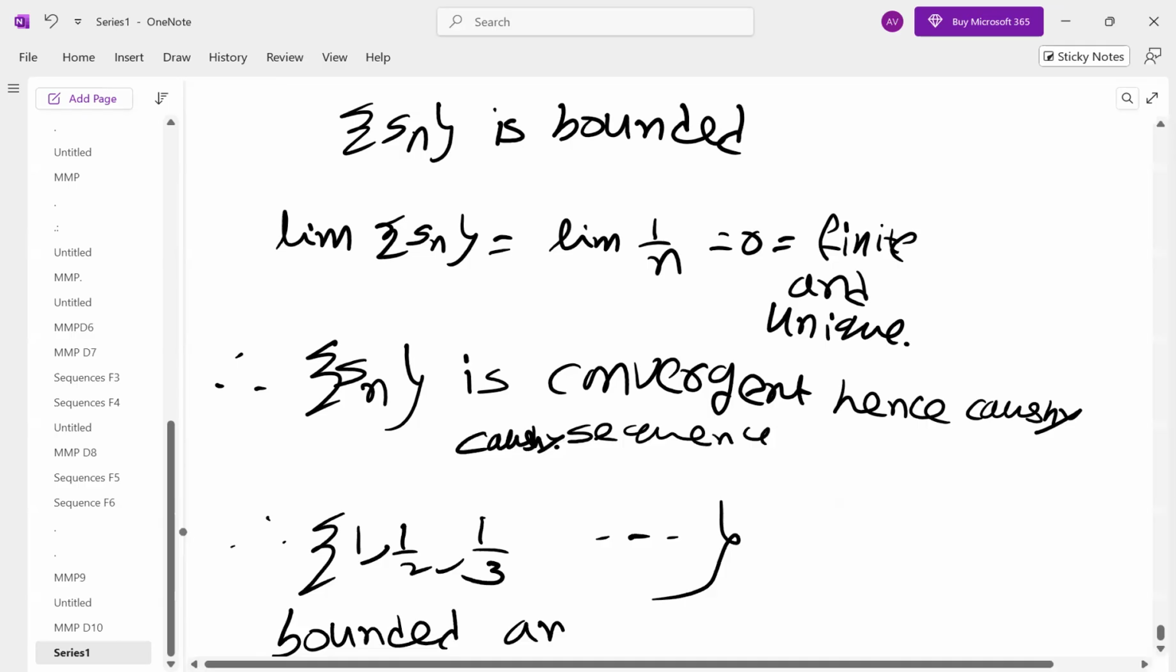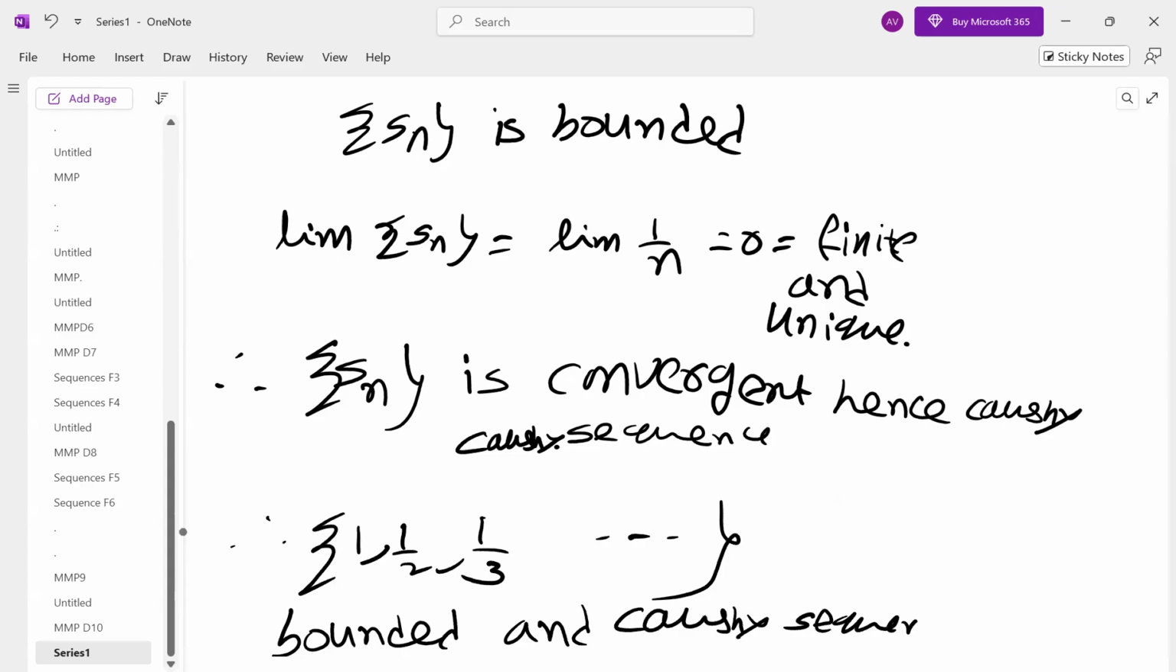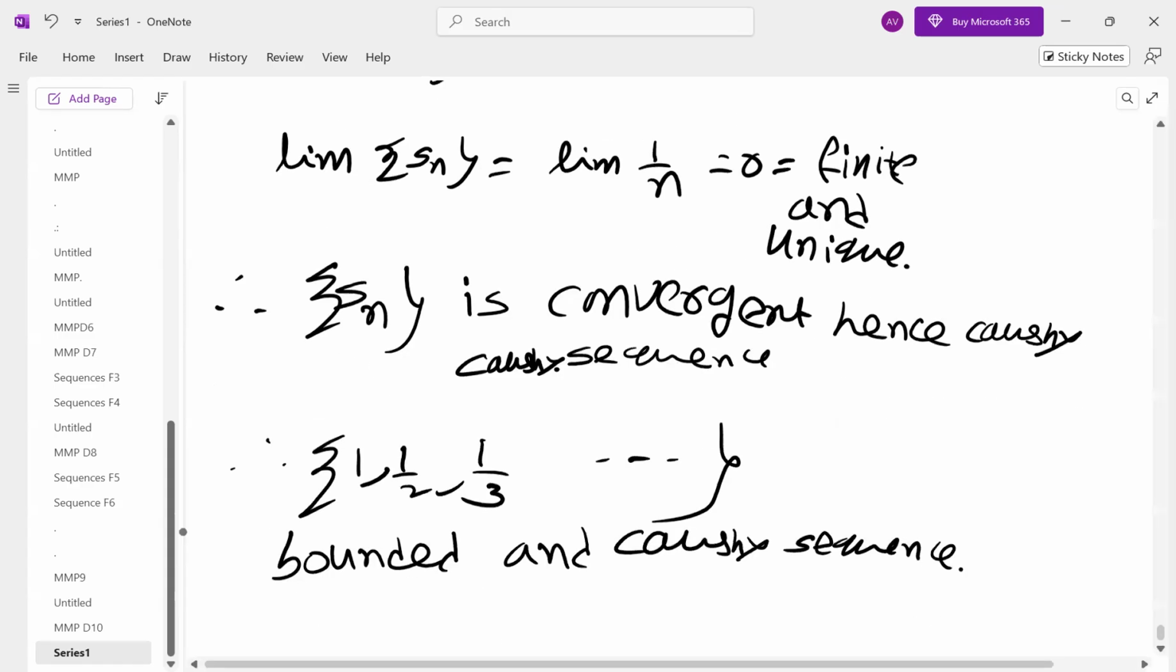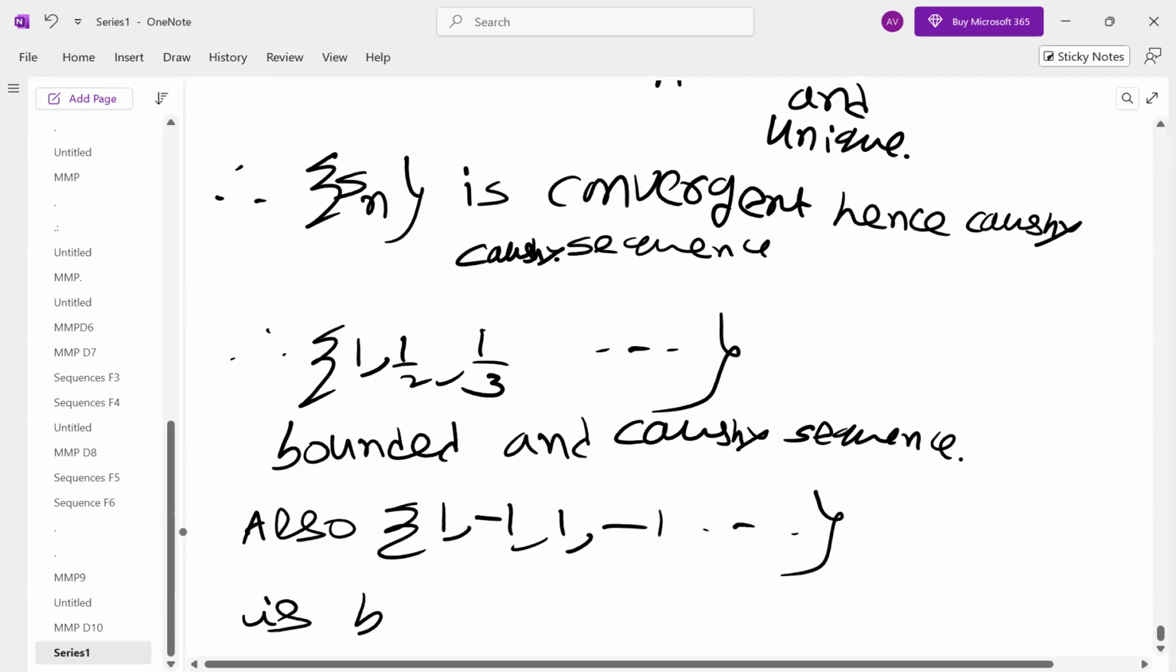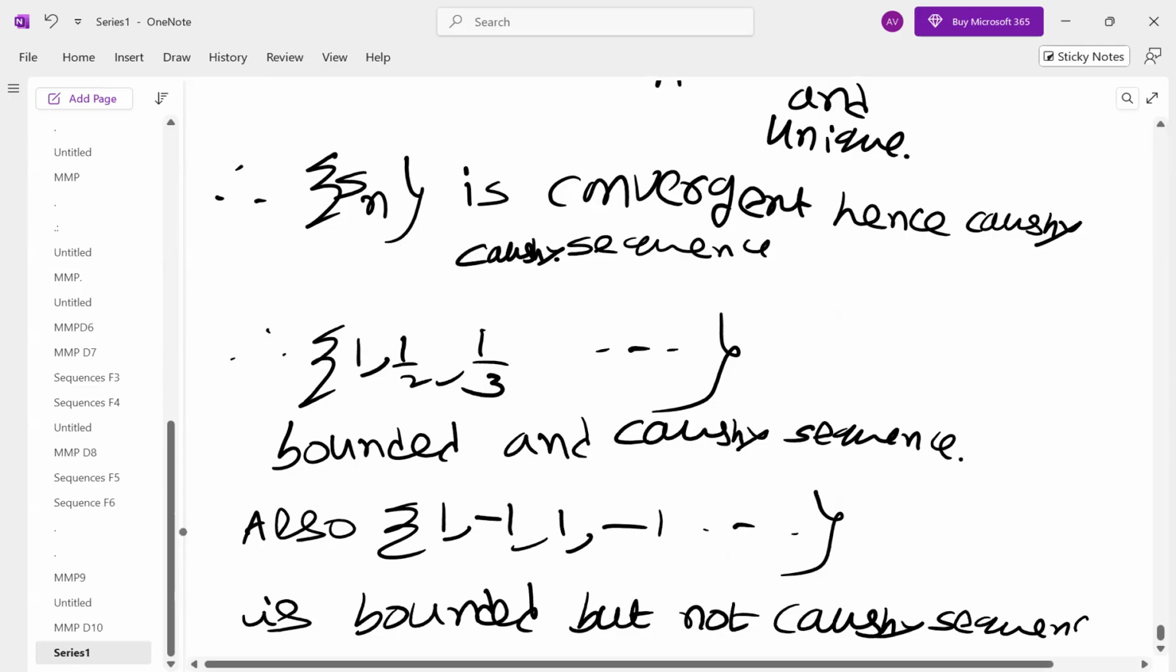There are bounded sequences which are Cauchy. There are bounded sequences which are not Cauchy. If it is Cauchy, it is automatically bounded. But because it is bounded, we cannot say it is Cauchy. Okay, I hope it is very, very clear now.